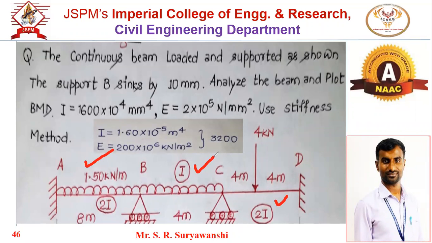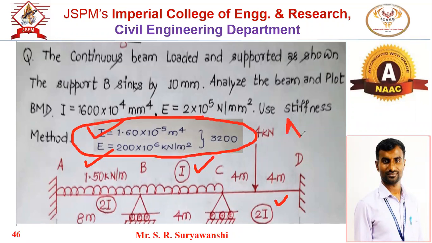Loading is not symmetrical and cross sections are changing. So we just have to add the additional fixed end moment due to the sinking of support in the ADL matrix. That's it. So what is the change here? We just have to add or subtract the fixed end moment generated due to this sinking of support in the ADL matrix. Only the ADL matrix step will be changed somewhat, and the remaining analysis remains as it is, with the same steps to follow.